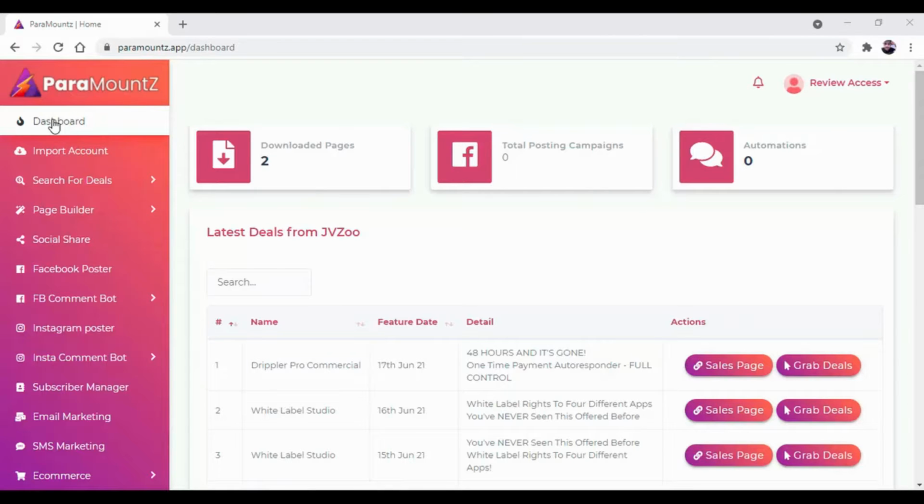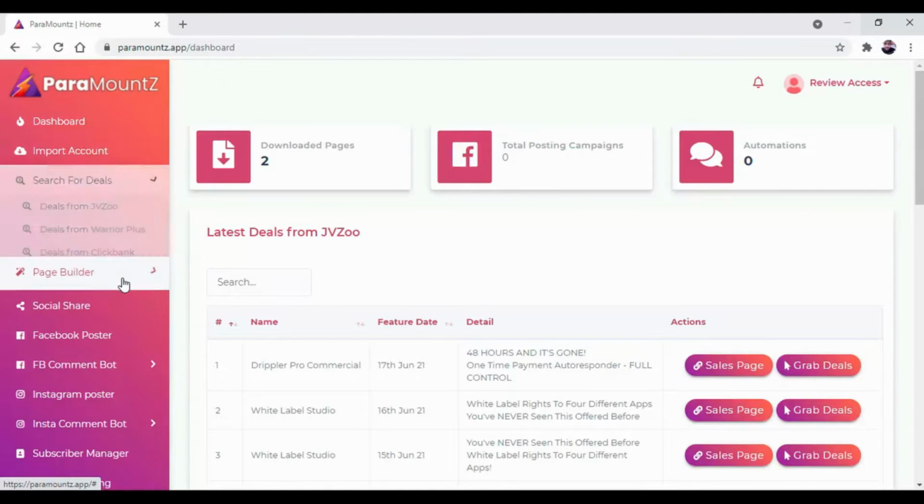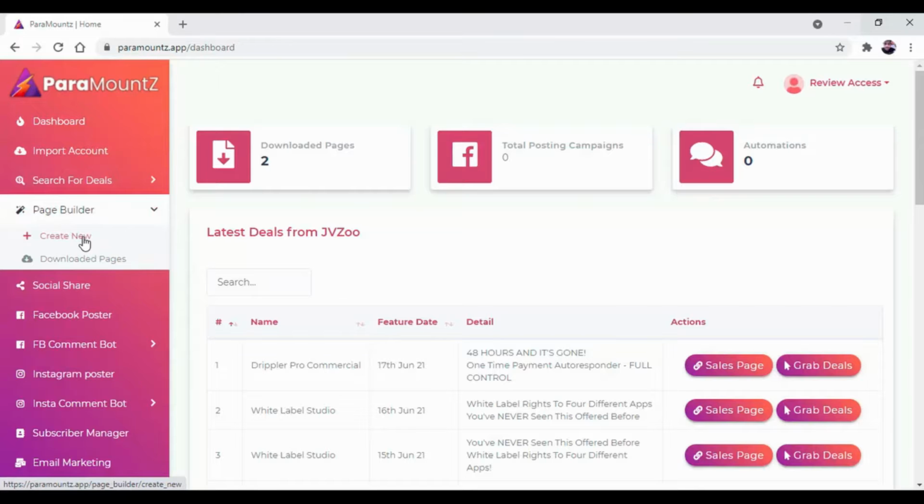With the help of this software, you can find high converting offers from Zevizu, VariPlus and ClickBank. So, choose your affiliate offers based on your niche, based on your interest, and then use this affiliate offer to create affiliate promotional page with the help of this page builder.